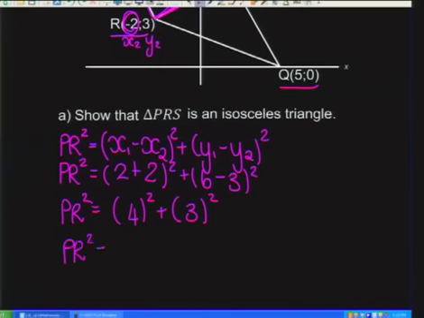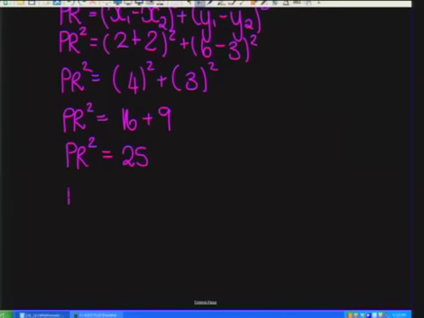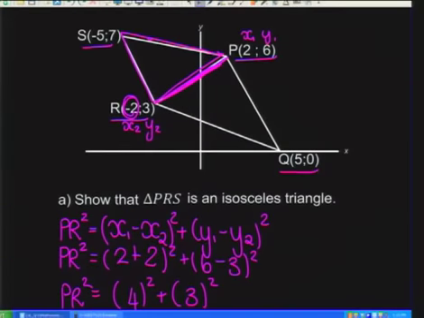And we have got 16 and 9. So my distance from P to R squared is 25, but obviously we don't want to know what PR squared is, we want to know what just PR is. So to do that, we take the square root of 25, which is 5 units. Okay, so my distance from there to there is 5 units. All right, so that's fine.